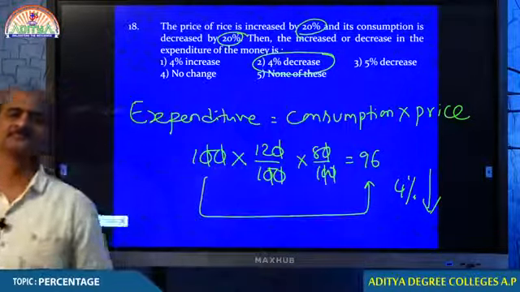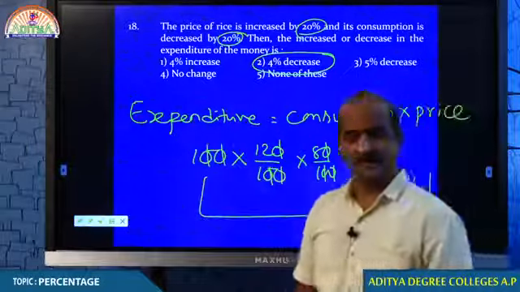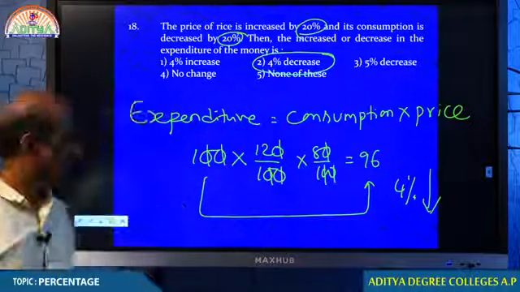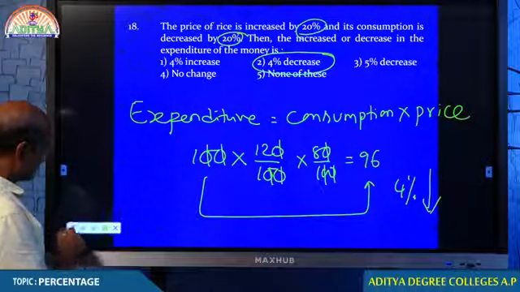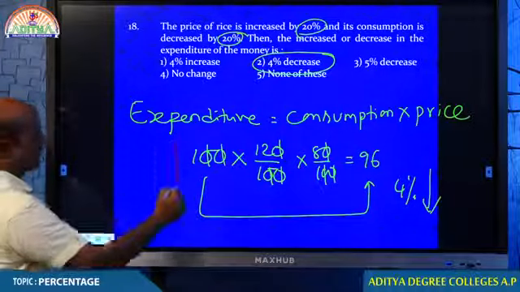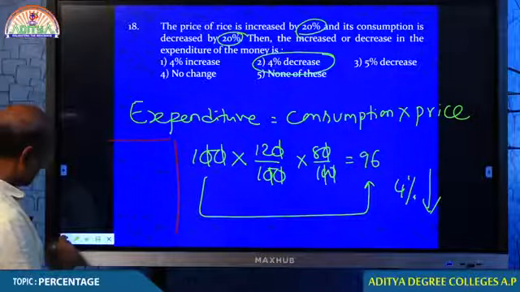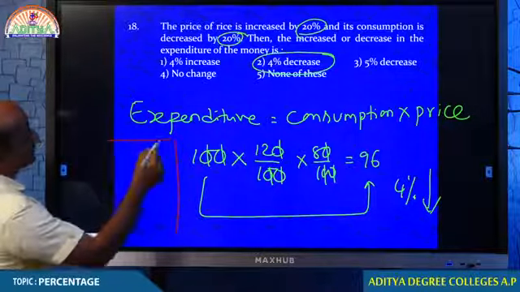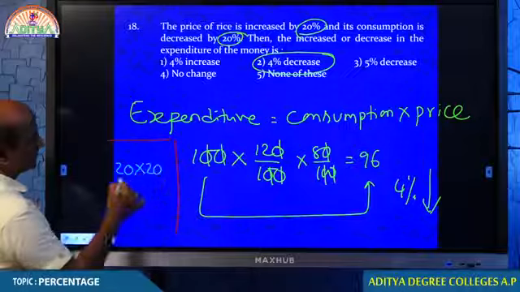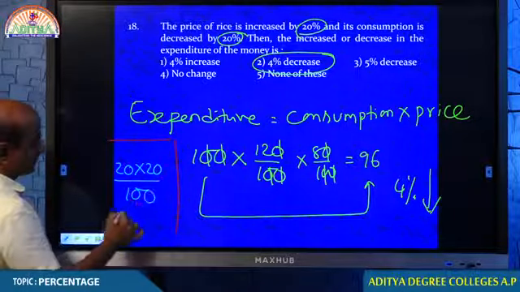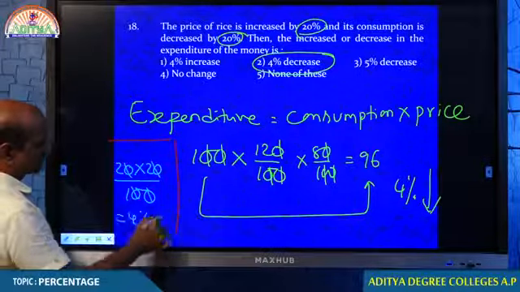Comfortable, man? I hope so. Excellent. Many of you have given me the answer. That's really encouraging. But students, I just want to tell you one interesting point. Whenever this kind of question is given, we can handle it even more easily. Whenever the percentage increase and percentage decrease are same, you can straight away put your answer 4%, multiplying these two.